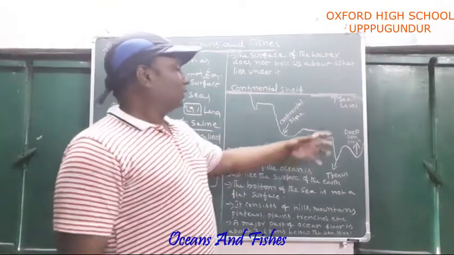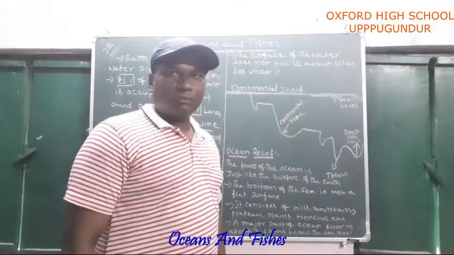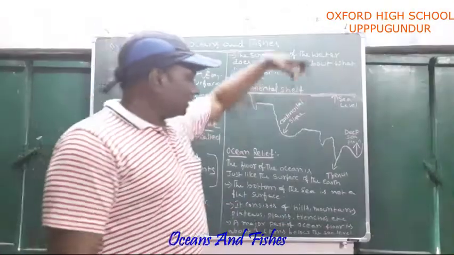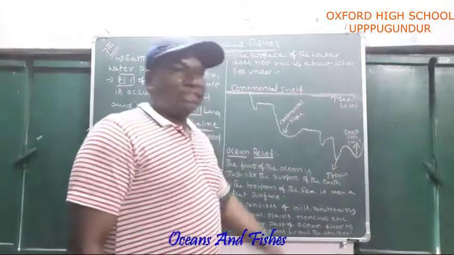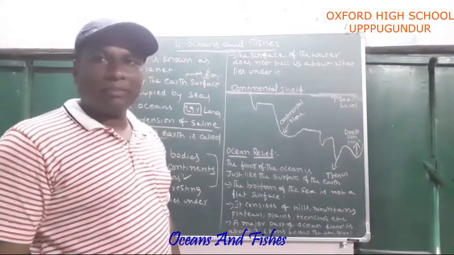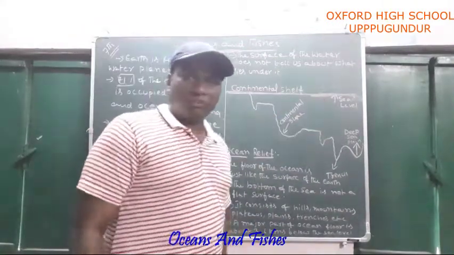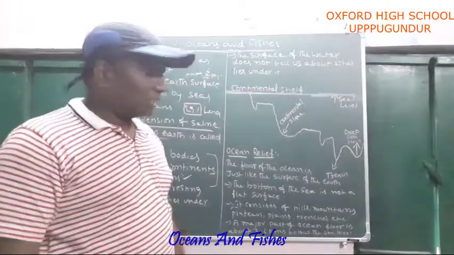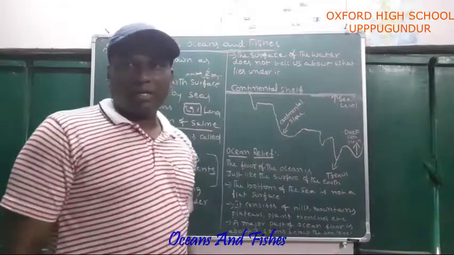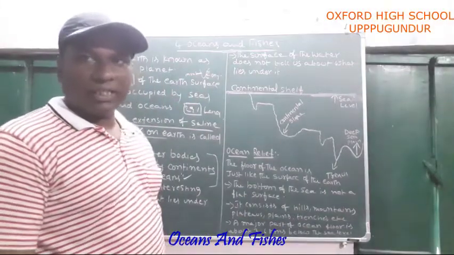Just imagine if you take Mount Everest and dip it into this trench, it would drown. Even though it is 8,848 meters, it would drown in the Pacific Ocean. The Pacific Ocean contains a lot of trenches like this. Such deepest points are located in the ocean area.